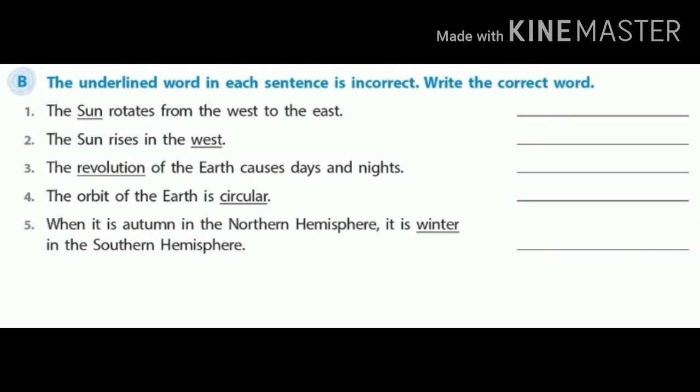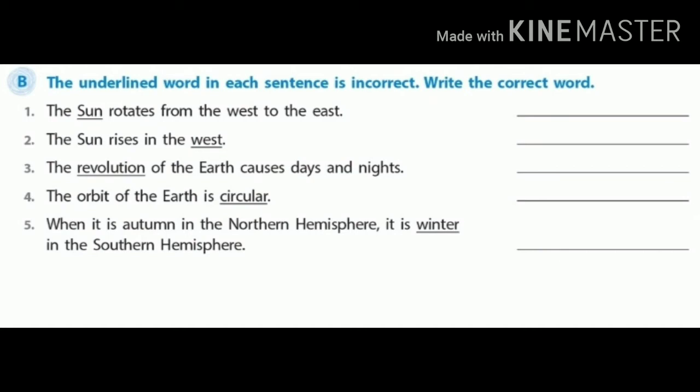The underlined word in each sentence is incorrect. Write the correct word. First one, the sun rotates from the west to the east. The underlined word is sun, and the answer is earth. Second point, the sun rises in the west. The underlined word is west, and the answer is east. Third point, the revolution of the earth causes days and nights.